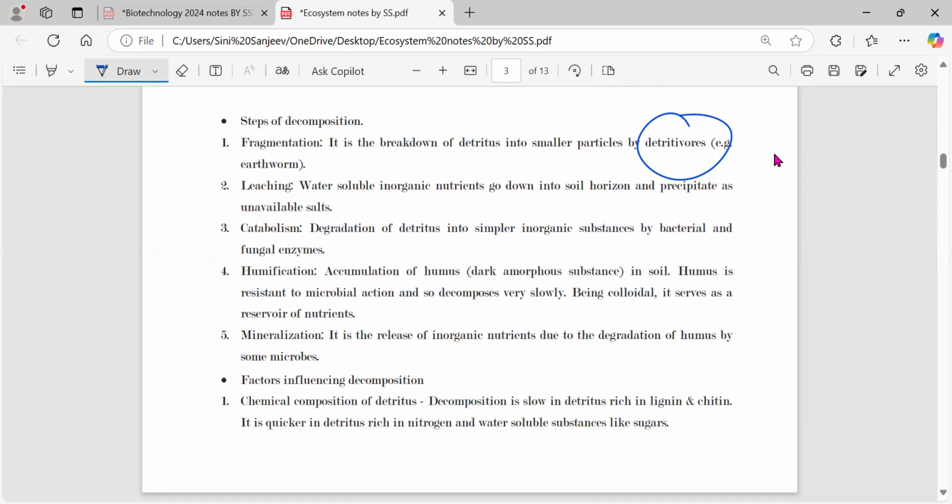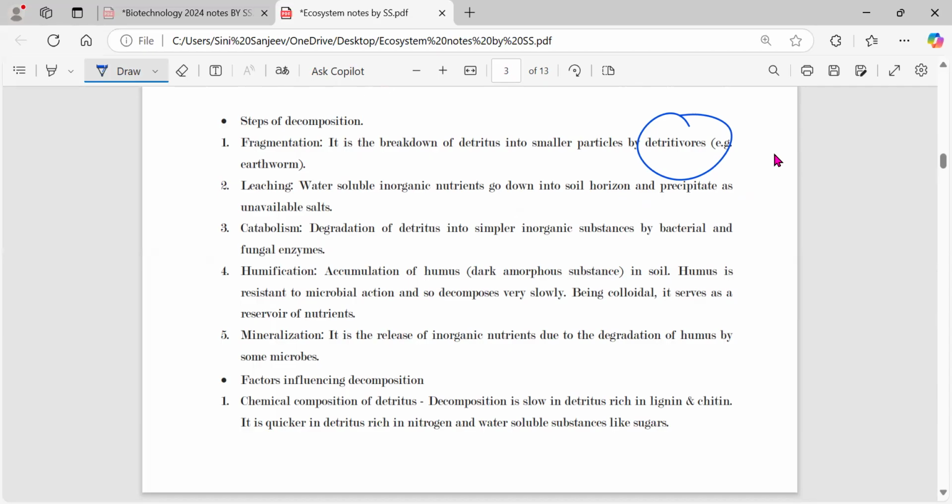Humification means it's nothing but the humus. You will have something called humus after the breakdown. That humus is in a state that it will not be broken down further by any of the microbes, whether bacteria or fungi. It will just take time and decompose very slowly, and later on it will serve as a nutrient for the plants or the rest of the things.